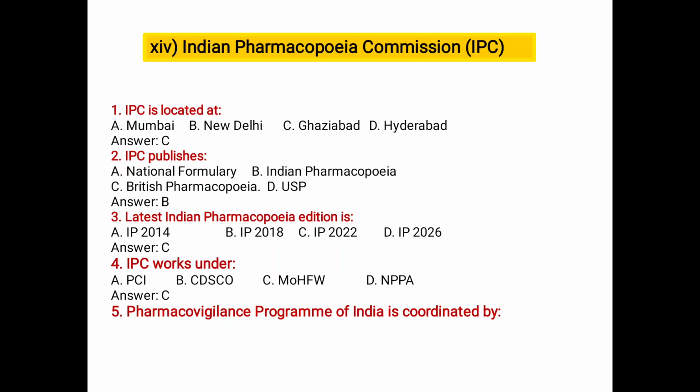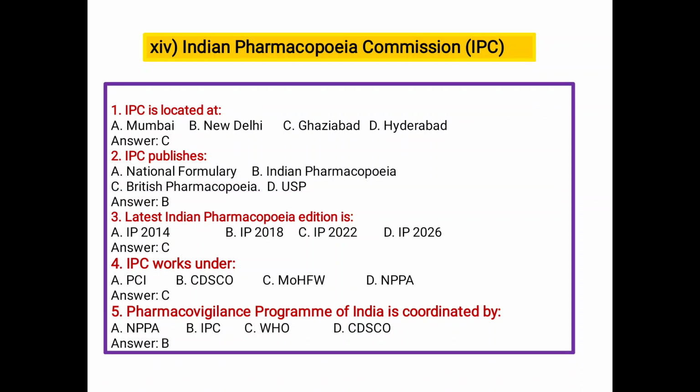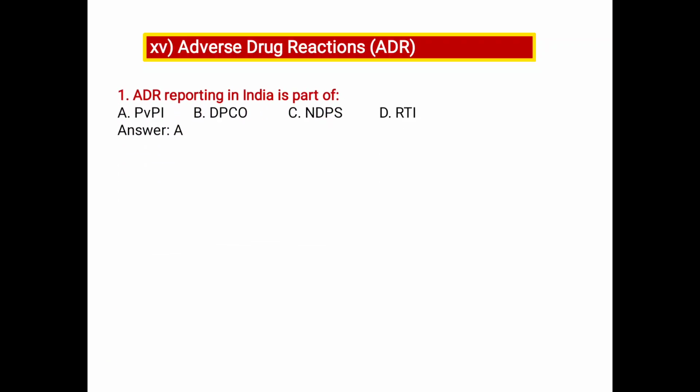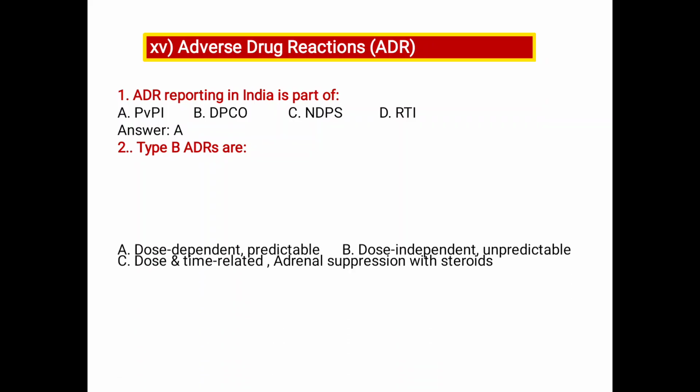Pharmacovigilance Program of India is coordinated by PVPI, under IPC. It can check adverse drug reactions. Pharmacovigilance means study of adverse drug reactions, safety, efficacy. Adverse drug reaction reporting in India is part of PVPI.